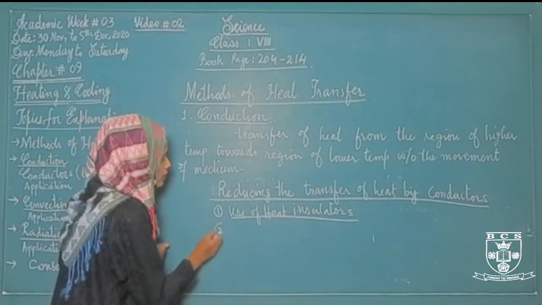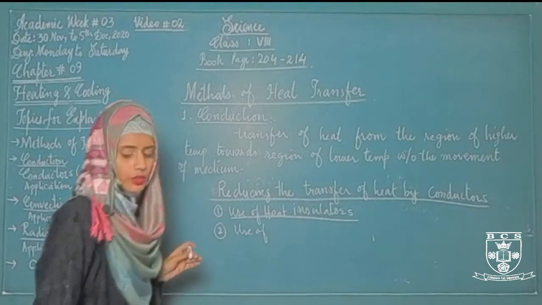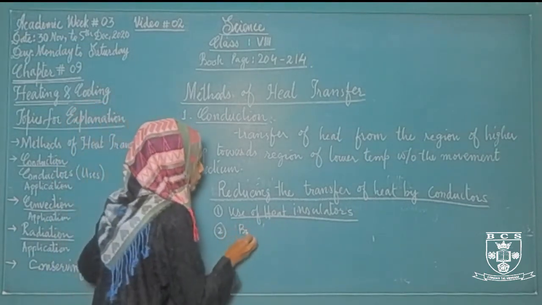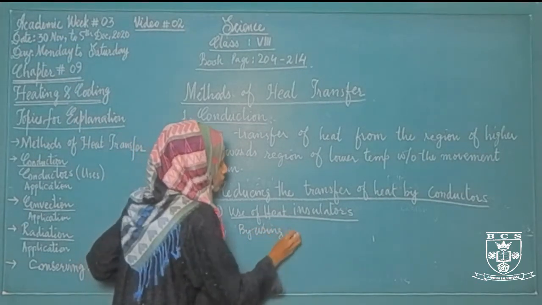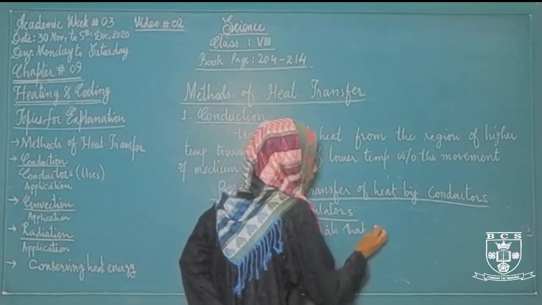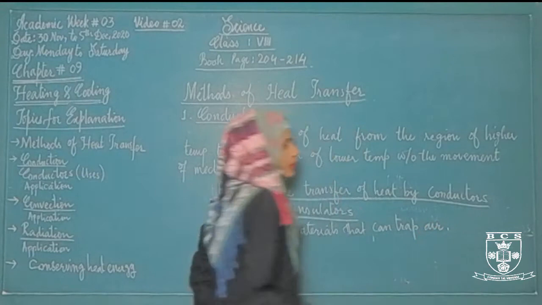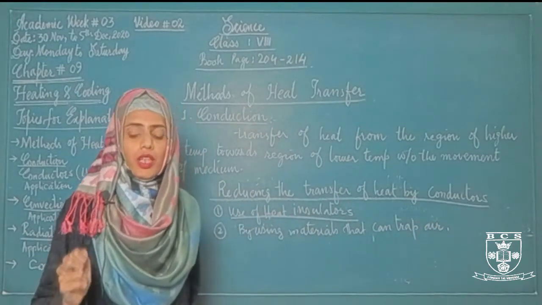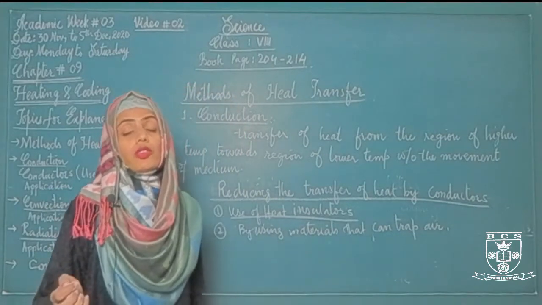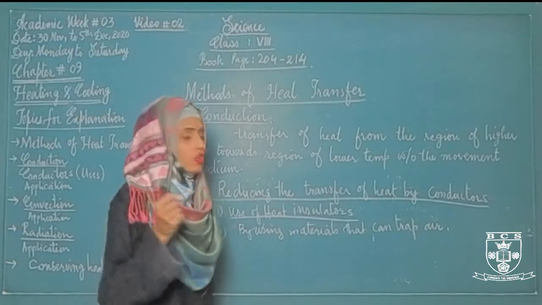The second one is that we can trap the air by using materials that can trap air. Air is a heat insulator. It does not conduct a large amount of heat. That's why if we use such kind of materials which can trap the air, conduction will be slow.